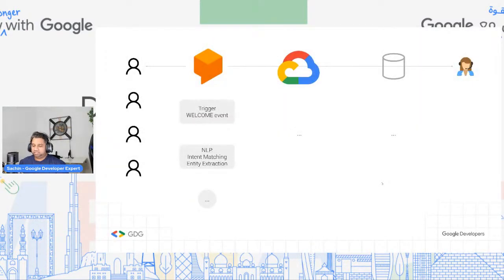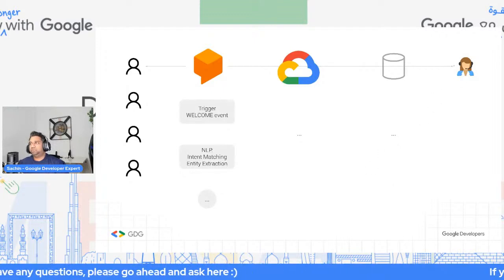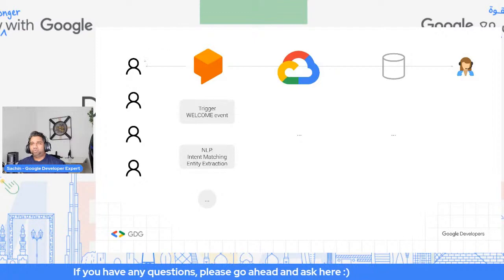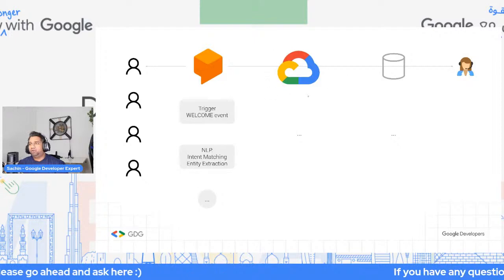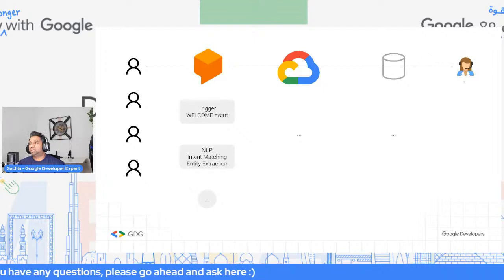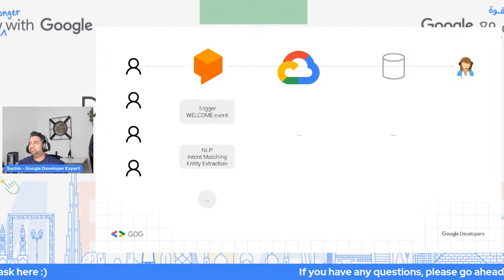One of the things we'll do today is, towards the end, go through all of this. We will build a chatbot that talks to our user through the Dialogflow API, all managed through Google Cloud. From Google Cloud, you can have your own database, or use one within Google Cloud. Finally, all the conversations can go between the user and the customer support agent, or the human operator.